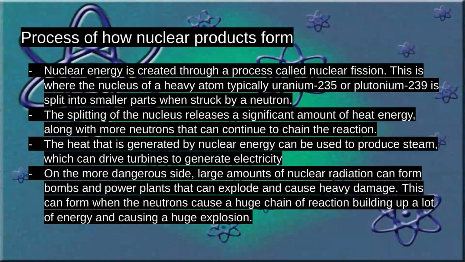The heat that is generated by nuclear energy can be used to produce steam, which can drive turbines to generate electricity. On the more dangerous side, large amounts of nuclear radiation can form bombs and power plants that can explode and cause heavy damage. This can form when the neutrons cause a huge chain reaction, building up a lot of energy and causing a huge explosion.